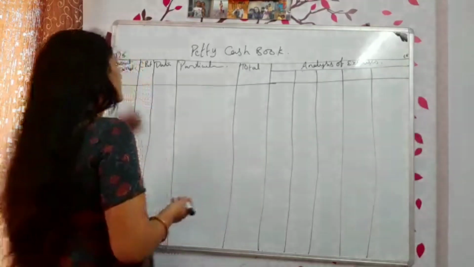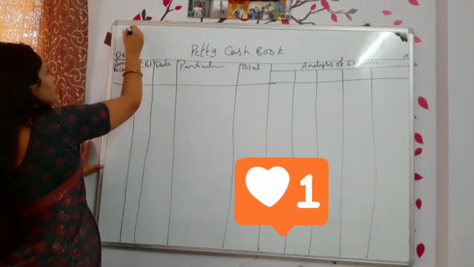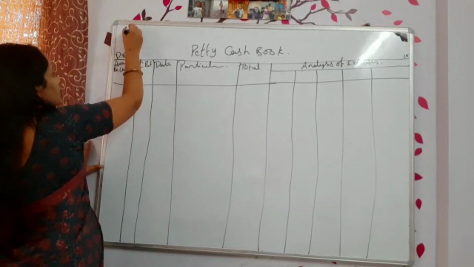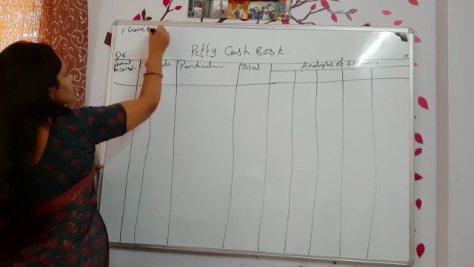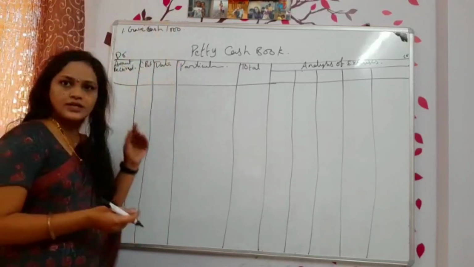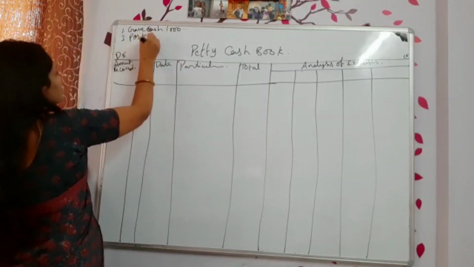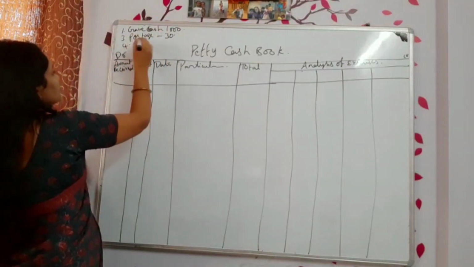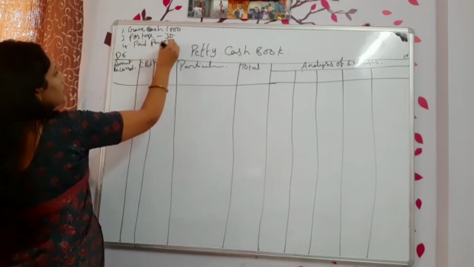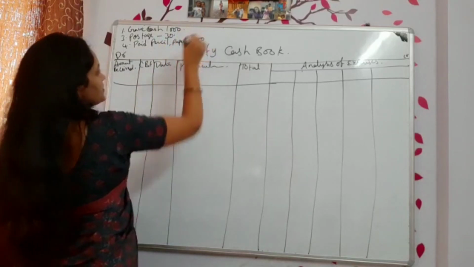So now I have received, and I will give you different dates. On the first, I am taking, gave cash, 1000 rupees. Okay, a general amount I have taken, 1000. After that, on the third, I purchased some postage. How much? 30 rupees I am writing. And then on the fourth, I paid for pencil, paper, etc. How much will I pay? 100 rupees I have paid here.